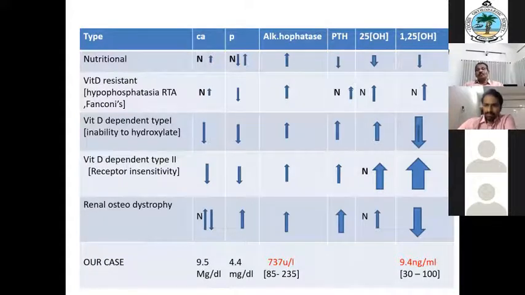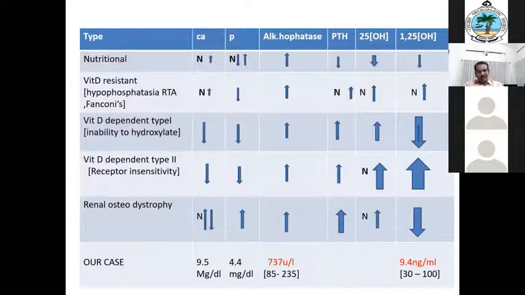Then, what is pseudo paralysis of rickets? The pain in the joint and the child will not move the limb. Anybody? Pseudo paralysis of rickets.